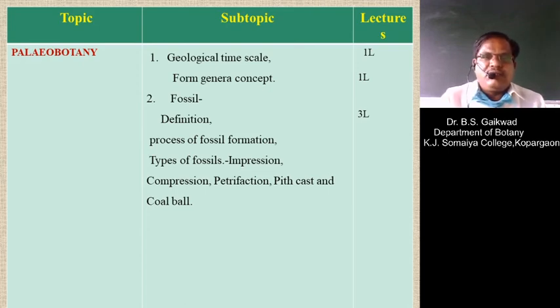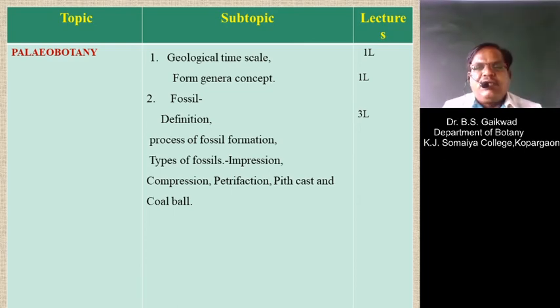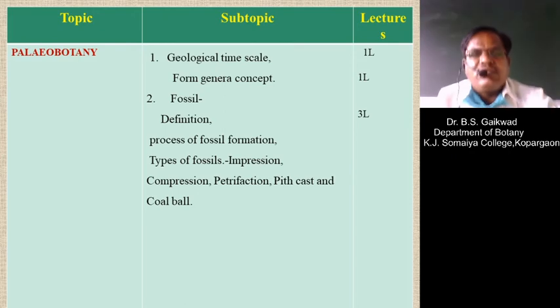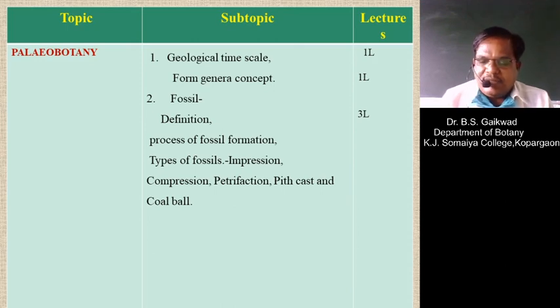So in this topic, different types of characters, such as the geological timescales and form genera, may be discussed. Then the next subtopic is fossils: the definition of fossils, the process of fossilization, and the different types of fossils, how they are formed, particularly impression, compression, petrifaction, pith cast, and coal balls. It will be discussed in this syllabus.